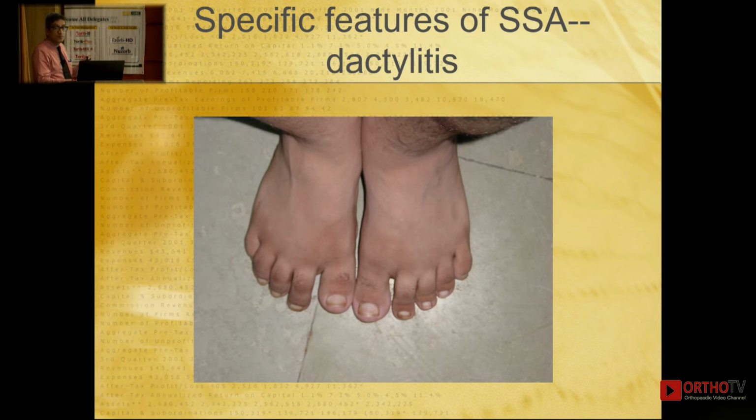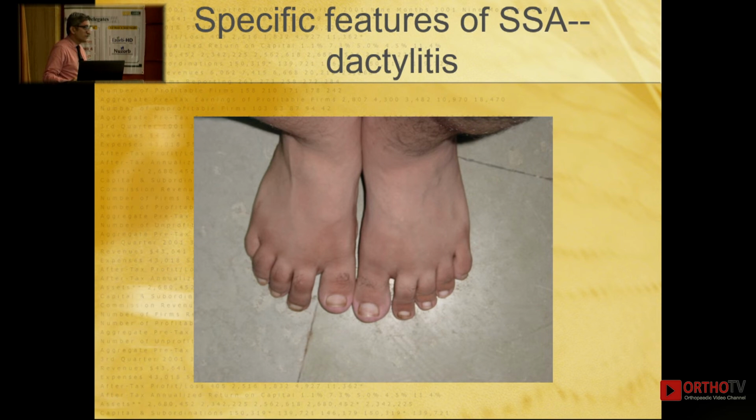Now we talked about some other additional specific features that give us a diagnosis straight away. Patient with multiple joint pains, dactylitis. What exactly is dactylitis? See, if you look at these toes, particularly these two toes, it's not a single joint that is inflamed. You can see the entire toe is inflamed. This is called dactylitis. This can happen with fingers, this can happen with toes. This is very, very, very specific for seronegative spondyloarthritis.